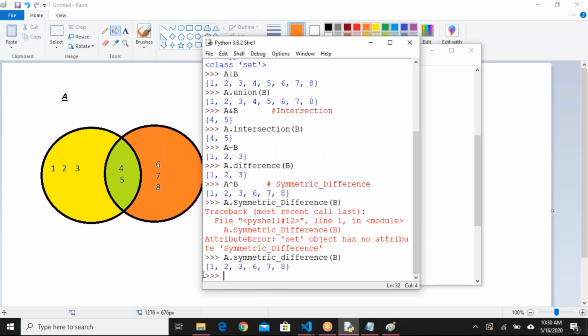Okay, I got it here. So far, good. Any question? Okay, I think no. So we got union, intersection, difference, and symmetric difference.